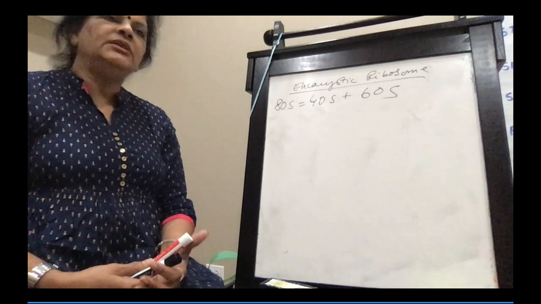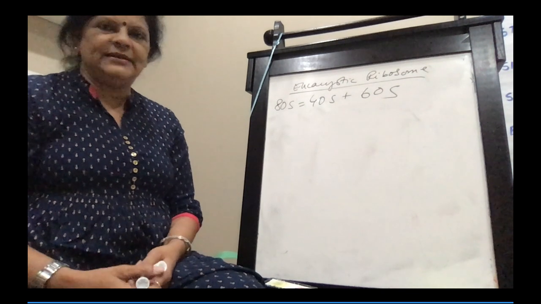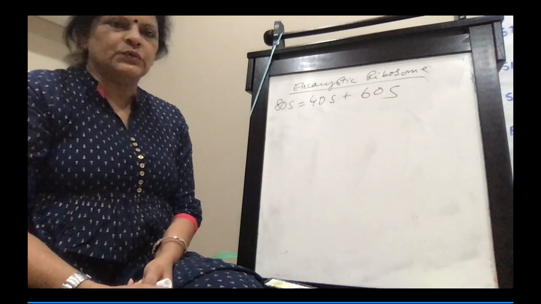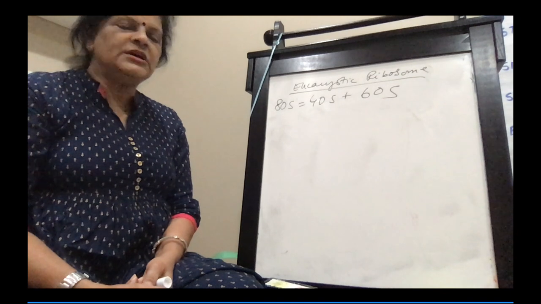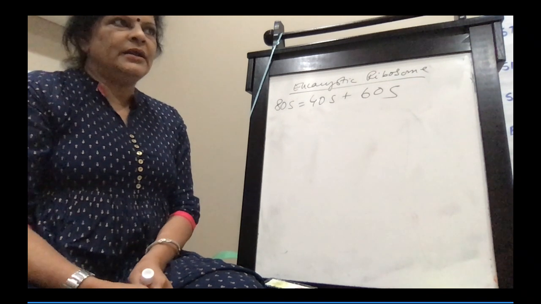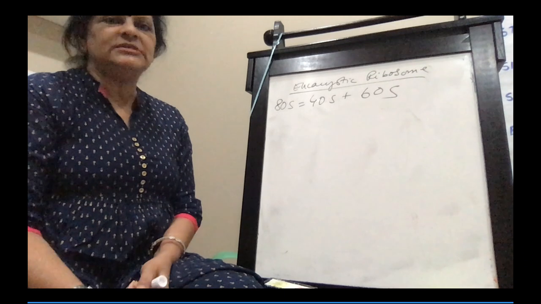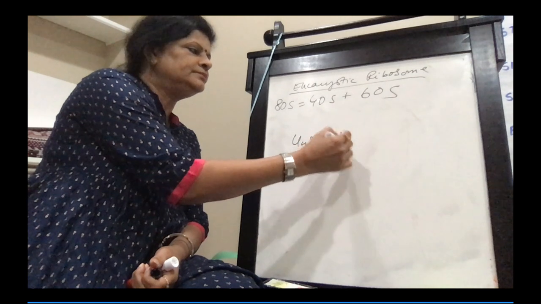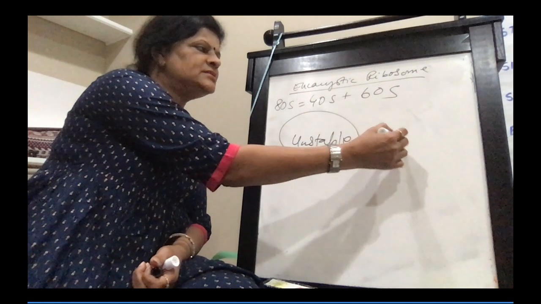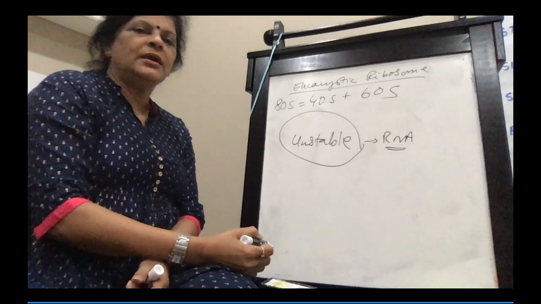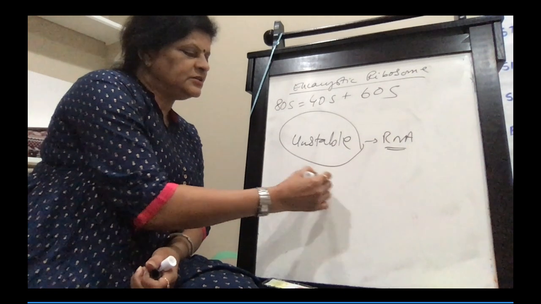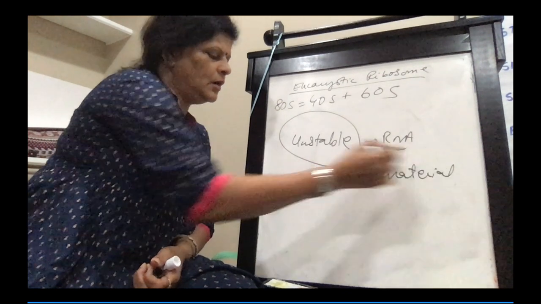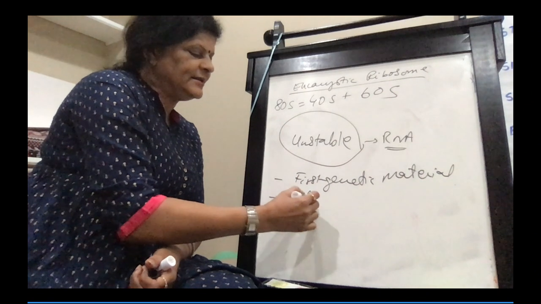Now, someone had asked me about RNA as a catalyst and RNA as a genetic material. Like I said in the previous class also, RNA was the first genetic material, but RNA was replaced by DNA as a genetic material because RNA is unstable. RNA was the first genetic material as well as a catalyst.